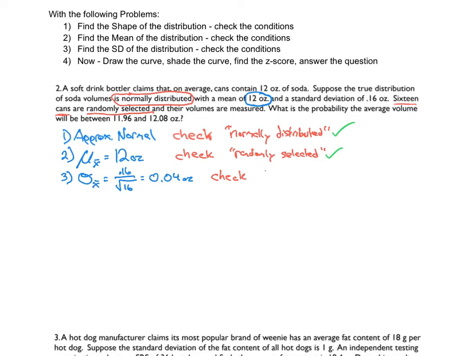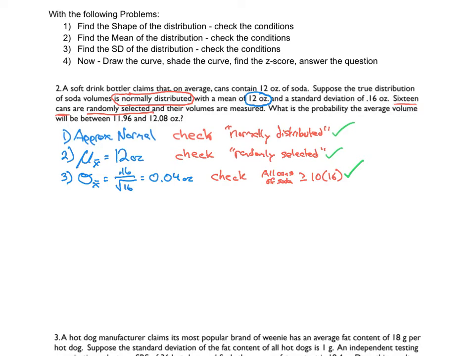I don't know, but we're going to say the words all cans of soda, and make sure that's greater than or equal to 10 times my sample size. So do we believe that this soft drink bottler bottles more than 160 cans of soda? I think that's safe to assume. So I'm going to check that off.